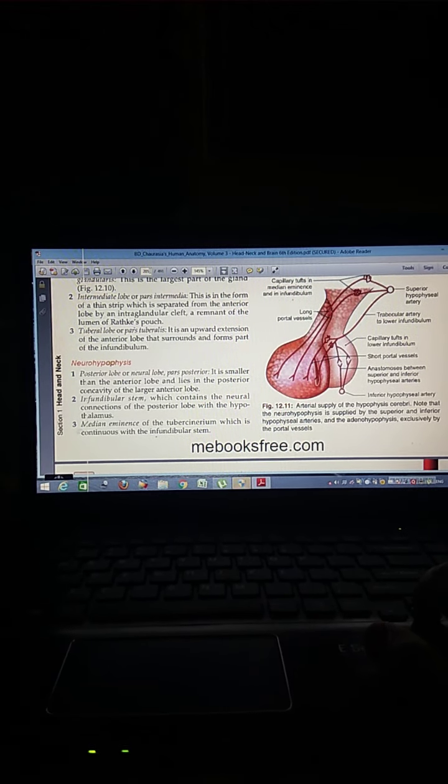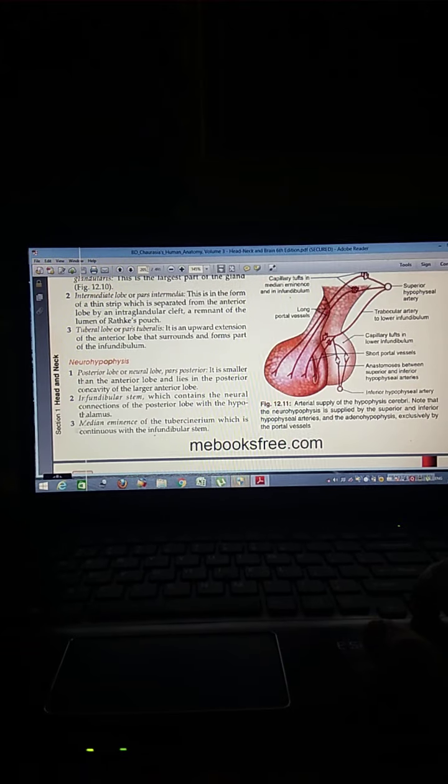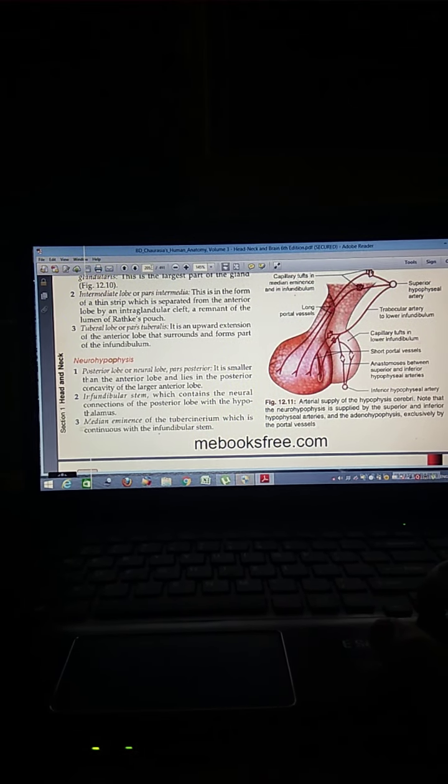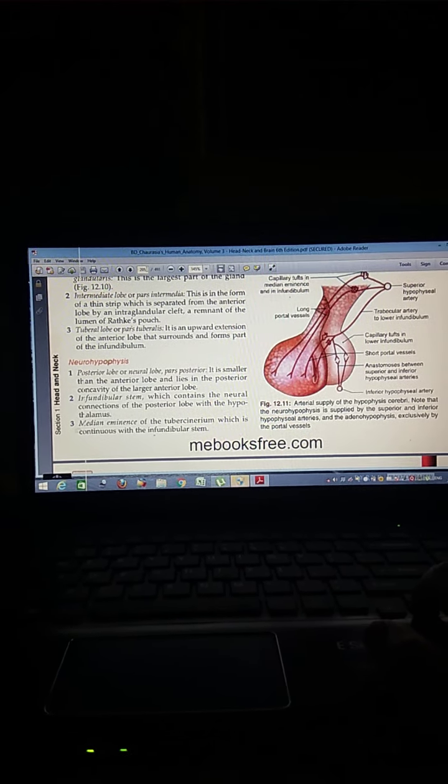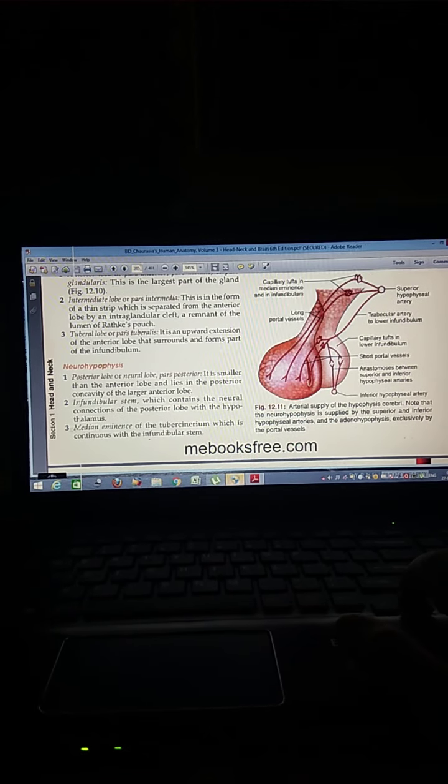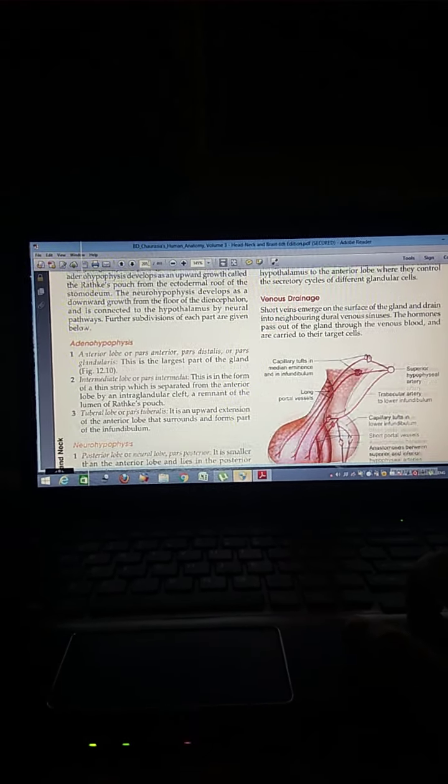The neurohypophysis includes the posterior lobe or pars nervosa, the infundibular stem, and the median eminence of the tuber cinereum.